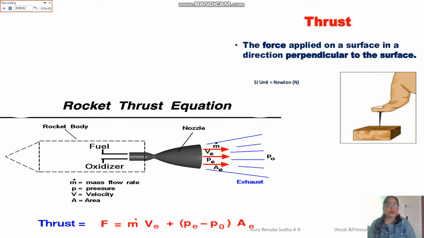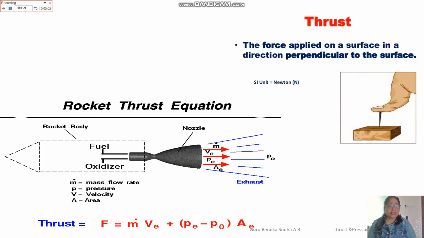After knowing the meaning of the word thrust, we can see the application of this knowledge in the construction of a rocket.